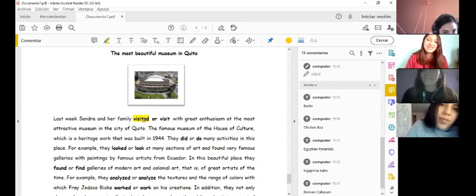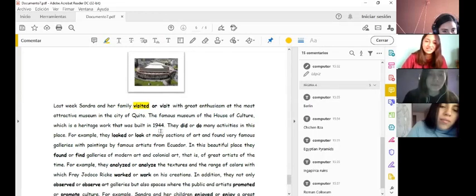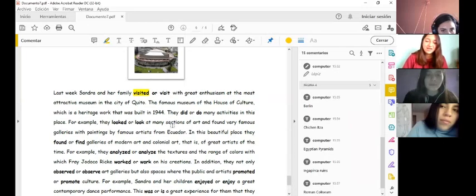Last week, Sandra and her family visited with great enthusiasm the most attractive museum in the city of Quito, the most famous museum of the House of Culture, which is a heritage work that was built in 1944. They did many activities in this place.